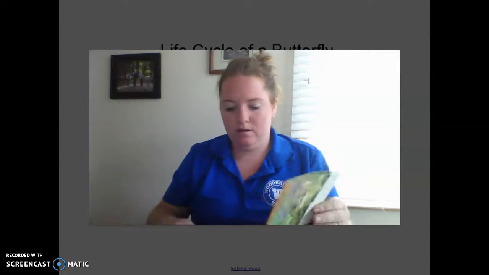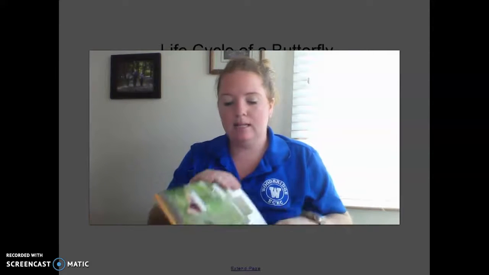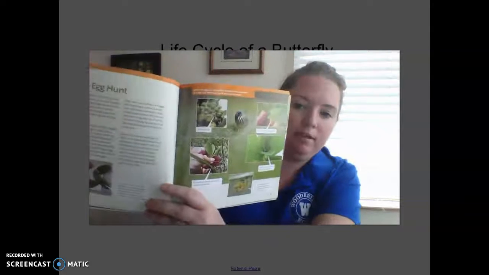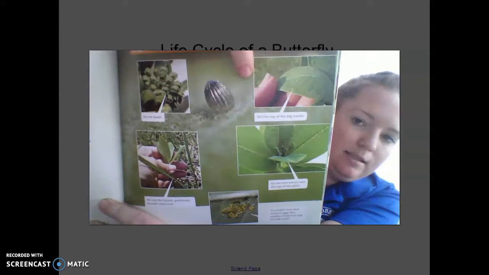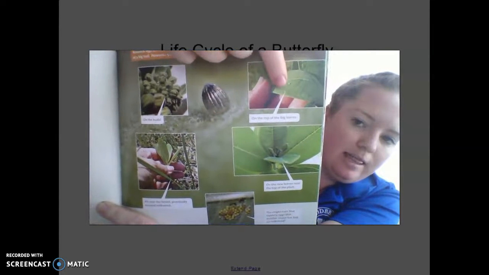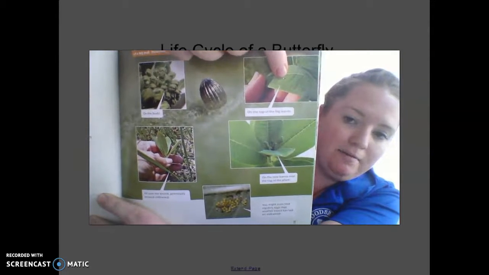Here they are. So they start out as these teeny tiny little eggs. And it's really difficult to see. In this picture, they're trying to show you, if you can see it. Right there. That little tiny speck right there. That is a butterfly egg.